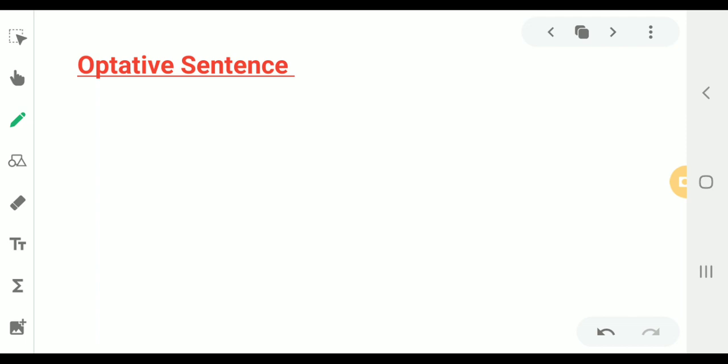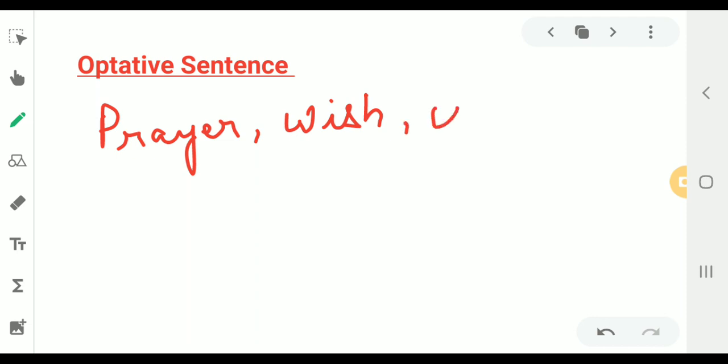Well, these are the sentences which express prayer, wish, curse, etc. So, any sentence which expresses a prayer, wish, or curse is called an optative sentence. And here are few examples.